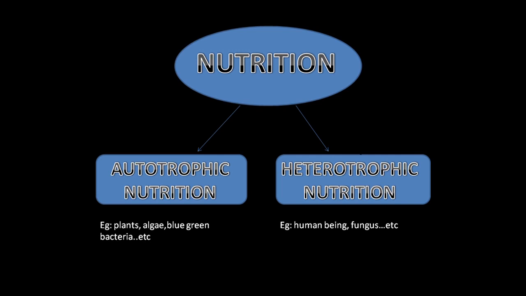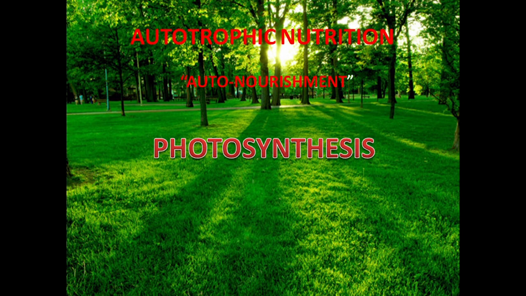Now we'll start with the autotrophic mode of nutrition. So what is autotrophic nutrition? We have already said that here the autotrophs only synthesize whatever food is required by their body. So here auto nourishment or self nourishment is taking place. Now, which is the process by which autotrophs synthesize their food? It is photosynthesis, a very familiar term for all of us.